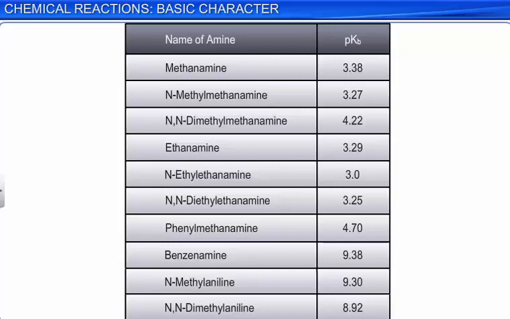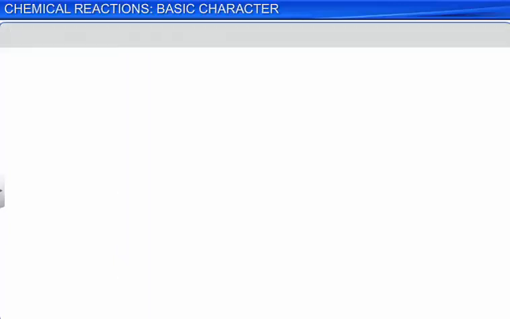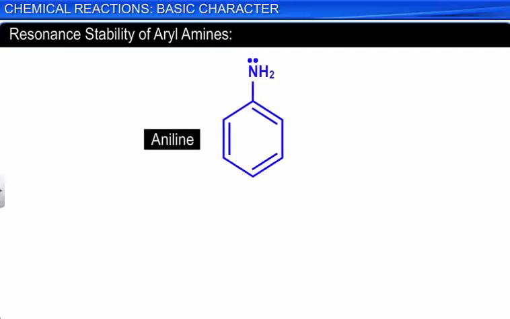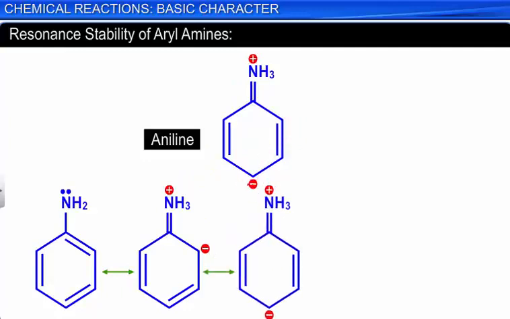By observation, the pKb values of aromatic amines are quite high. This can be explained on the basis of the resonance stability of aryl amines and aryl ammonium ions by taking the example of aniline or aryl amine. The NH2 group in aniline is directly attached to an aromatic nucleus. As a result, a lone pair of electrons on the nitrogen atom is in conjugation with the aromatic ring, thus making it less available for protonation.